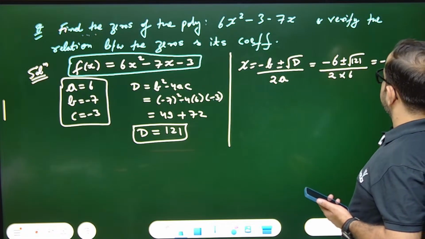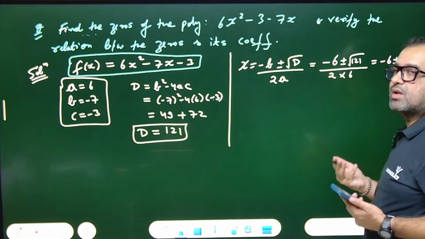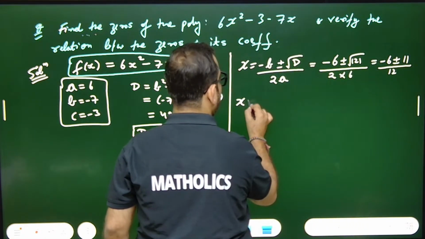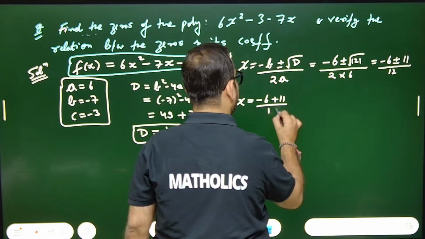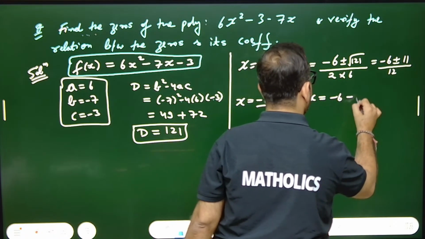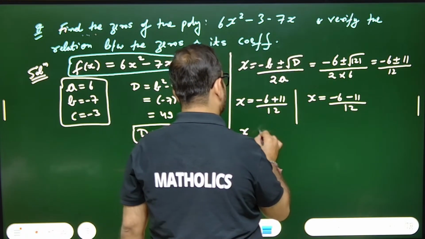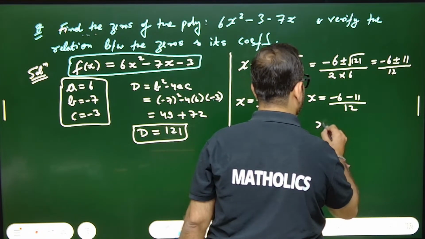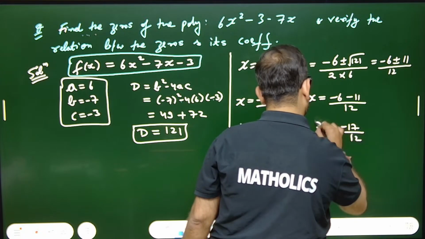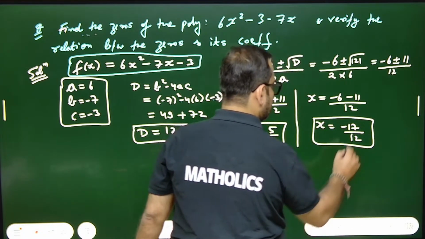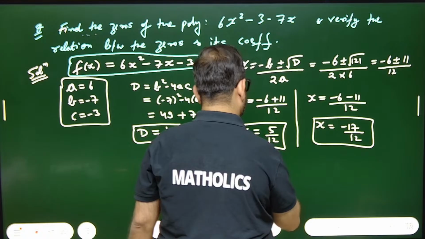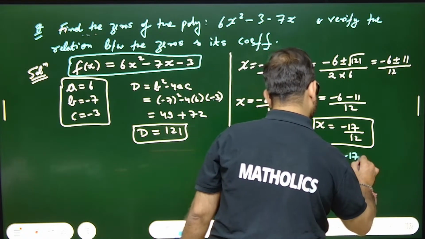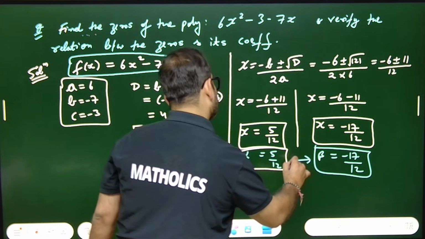So, minus 6 plus minus root 121. 121 is the square of which number? 11. So x will be, one time I'll write minus 6 plus 11 by 12, another time I'll write x equals to minus 6 minus 11 by 12. So this comes out to be 5 by 12, and this comes out to be, tell me, minus 17 by 12. These are two zeros. So alpha equals to 5 by 12, and beta equals to minus 17 by 12. These two are the required zeros.